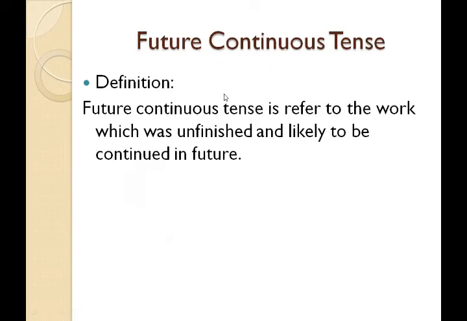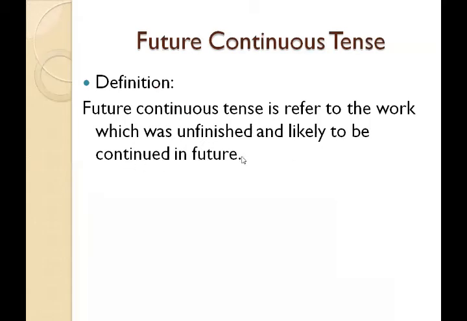Future means the time which is going to happen. Continuous tense. Definition: future continuous tense is referred to the work which was unfinished and likely to be continued in the future.